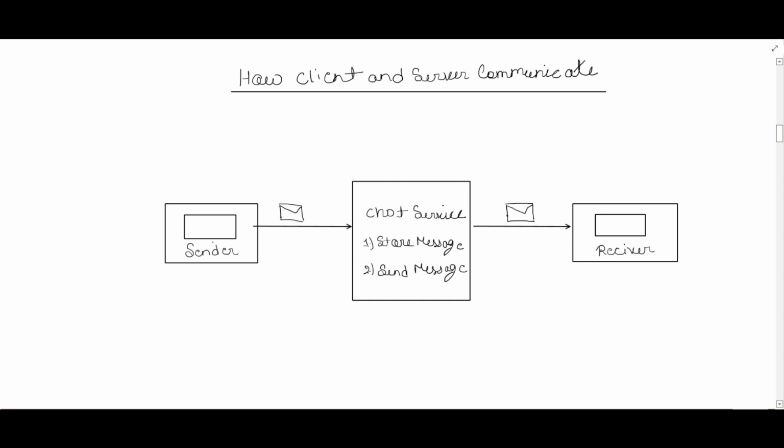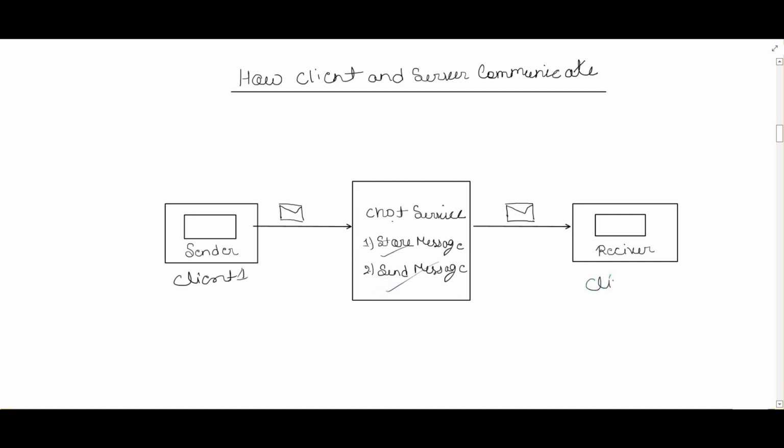Here the sender is there, the receiver is there, and in between I have defined the chat service. In the chat system, clients can be either a mobile application or a web application. Clients do not communicate directly with each other. Instead, each client connects to the chat service, and the chat service will forward the message and store the message as well. Suppose this is the sender, client one, which is sending a message to the chat service. The chat service will store the message, and it will send the message to the receiver as well.